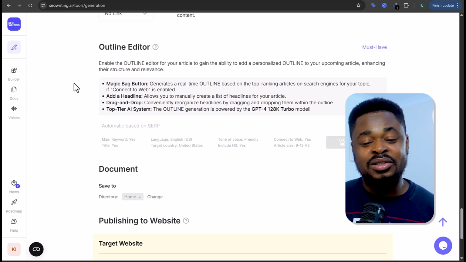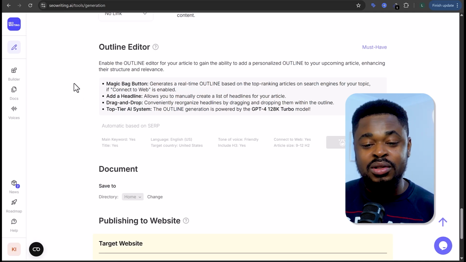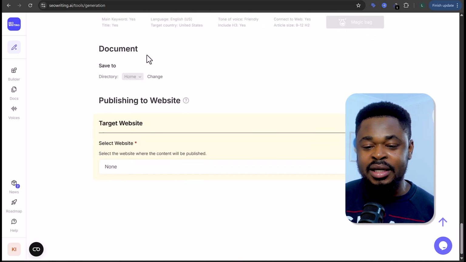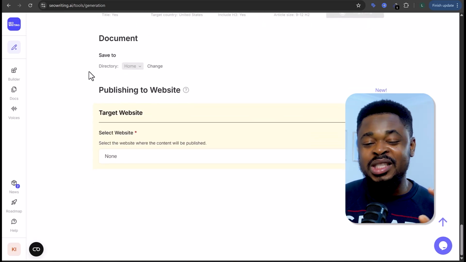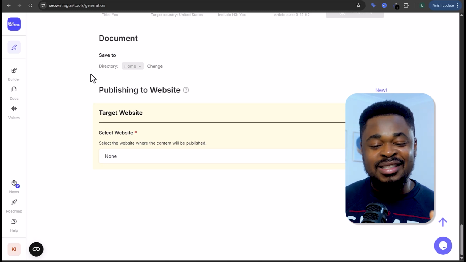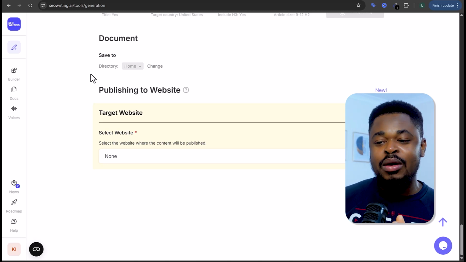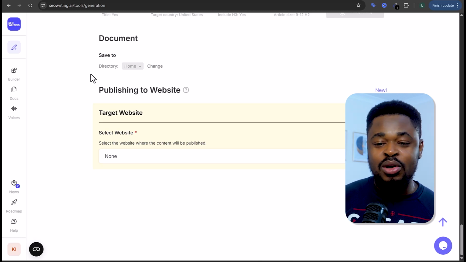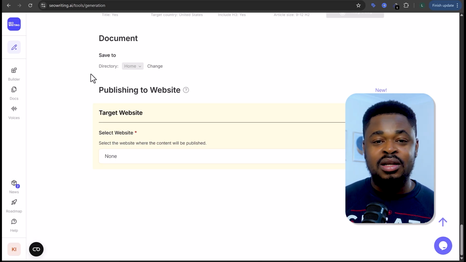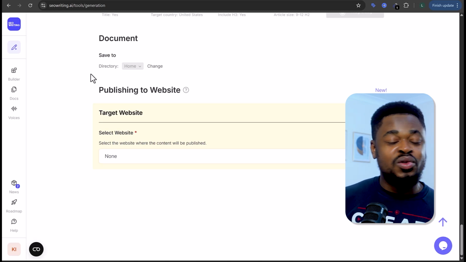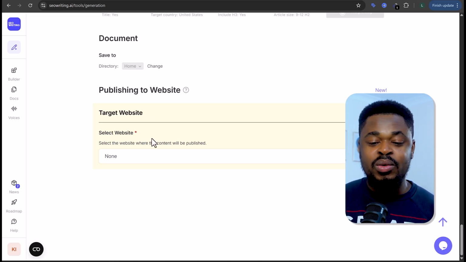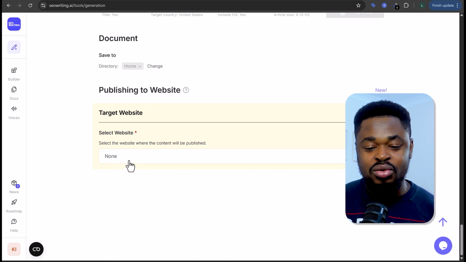The next is the outline editor. If you want to edit the outline for the blog post, you can just edit it from here. You can enable this, but I'm going to skip this and scroll down here. So now before we publish it, we want to do this last part, which would be connecting this blog post to our website. Now you only have to do this once. So once you connect your first blog post to the website, you can just automatically generate it and then it will publish automatically on your website when you publish the blog post. So we are going to connect this blog post to a website.